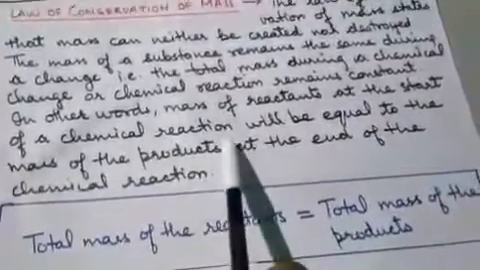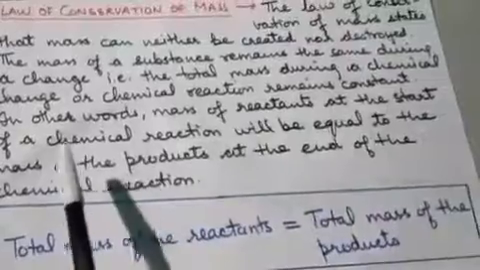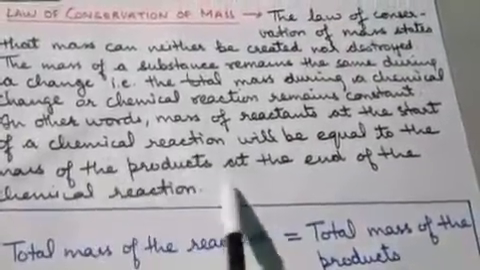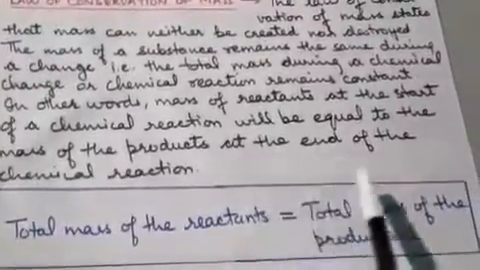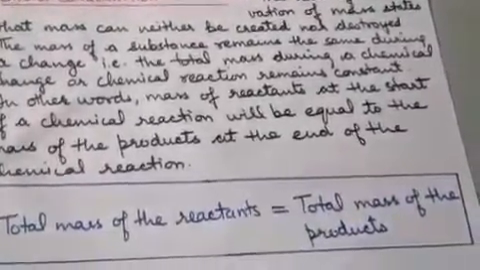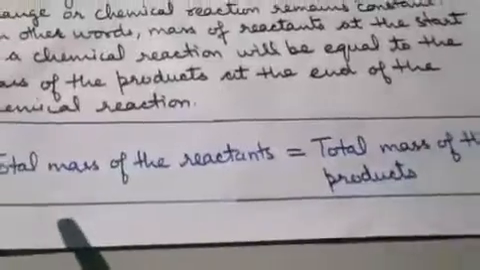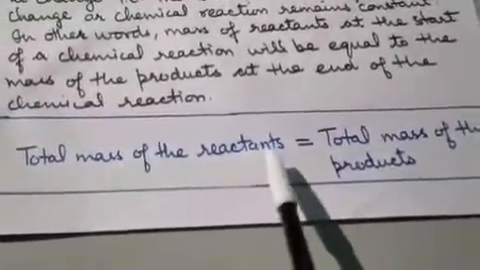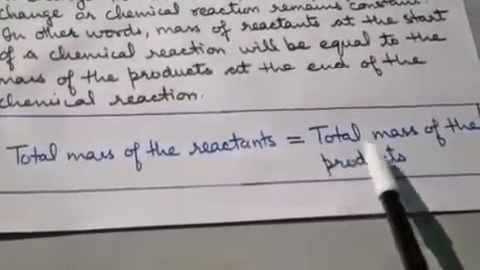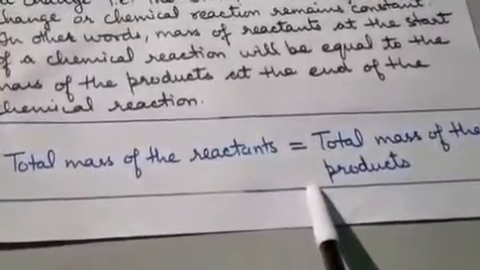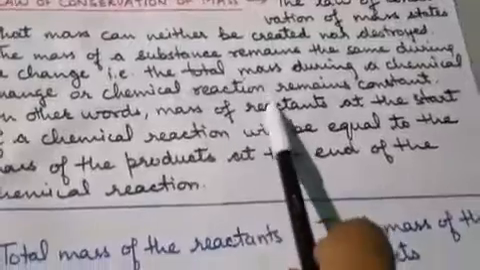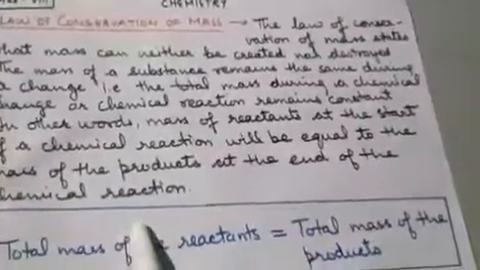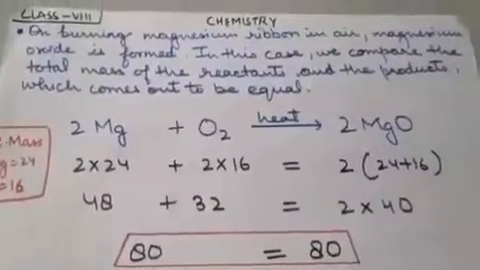In other words, the mass of reactants at the start of a chemical reaction will be equal to the mass of the products at the end of the chemical reaction. So we can say that the total mass of the reactants is equal to the total mass of the products. So what does it mean that mass can neither be created nor be destroyed? Let's see the example.